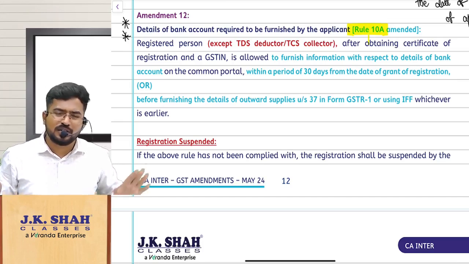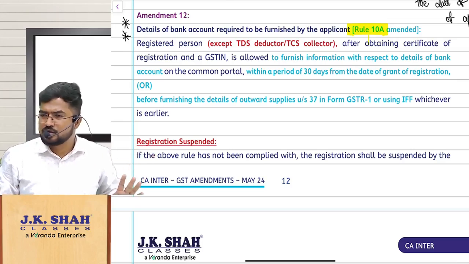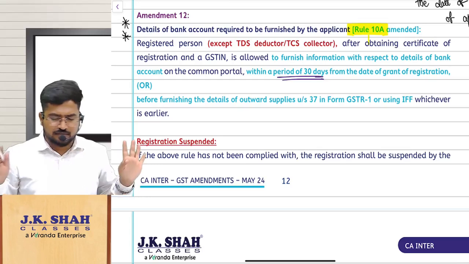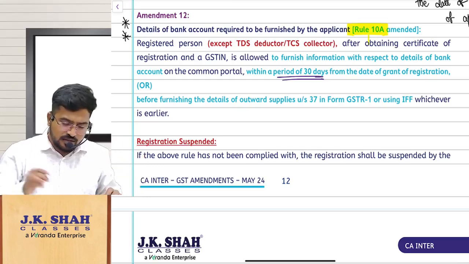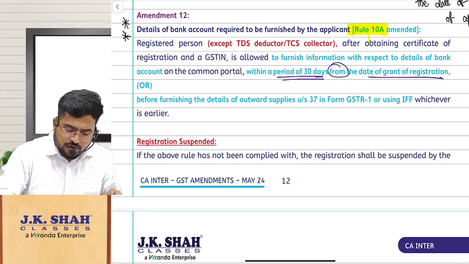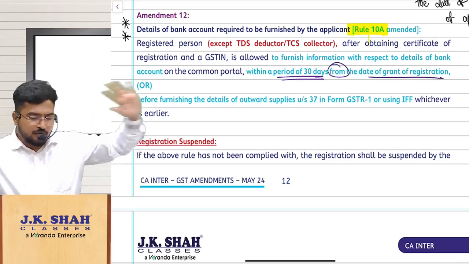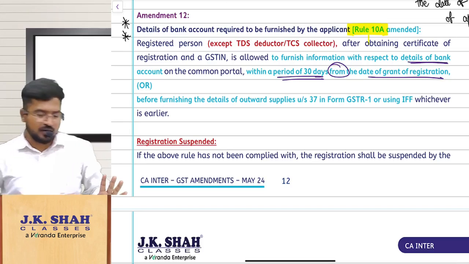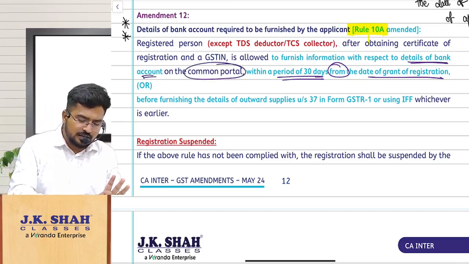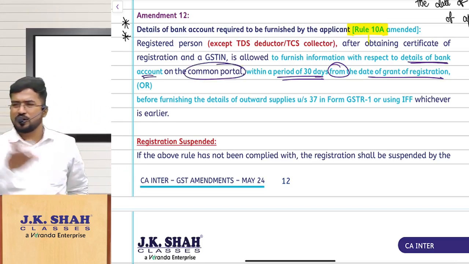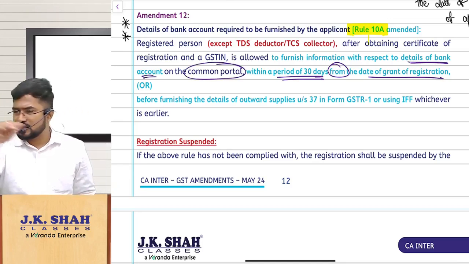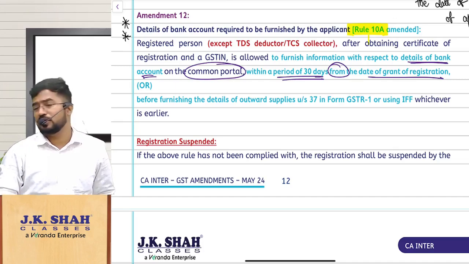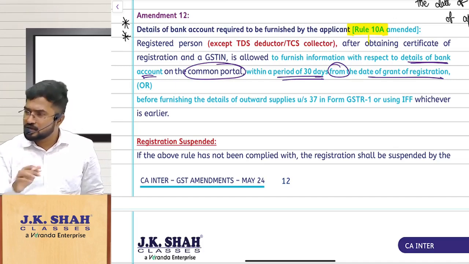Normally people are neglecting that. So what they did, they made a law in such a way that within 30 days from the date of grant of registration, I want information with respect to your bank account. Your bank account details should be updated in the GST portal online only. Log into your account, upload your cancelled cheque leaf, fill the details and submit it. That also you are not doing now. So within 30 days you have to do it.